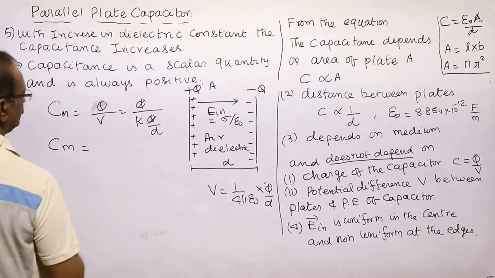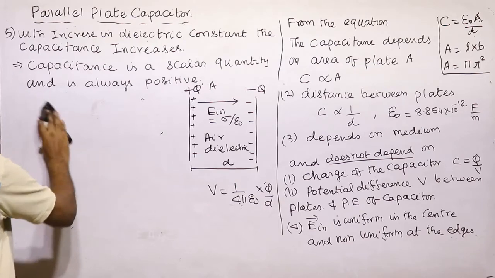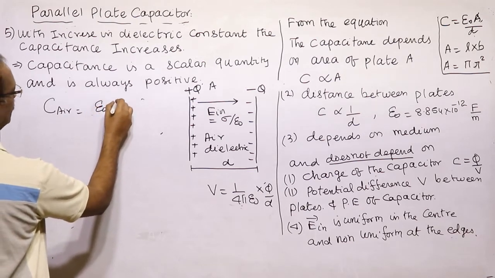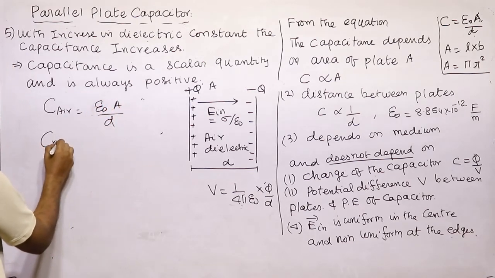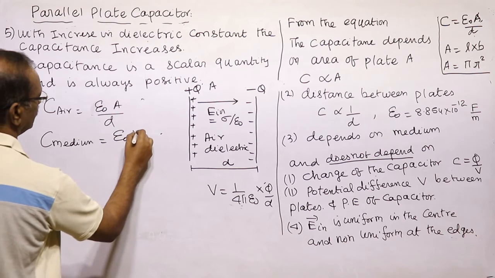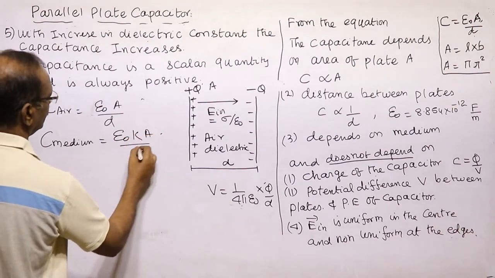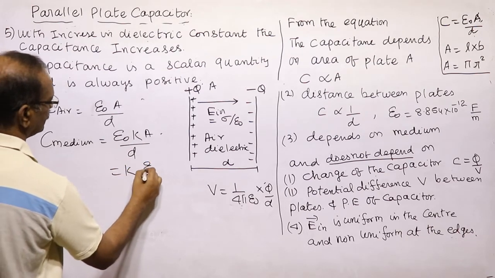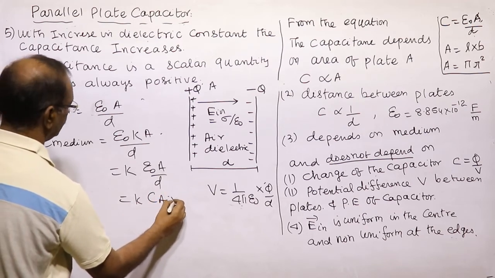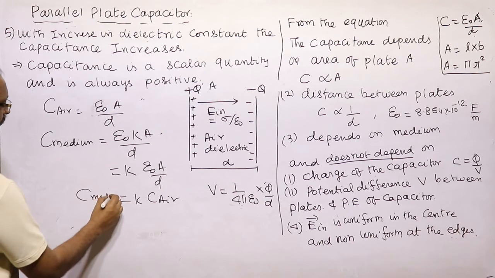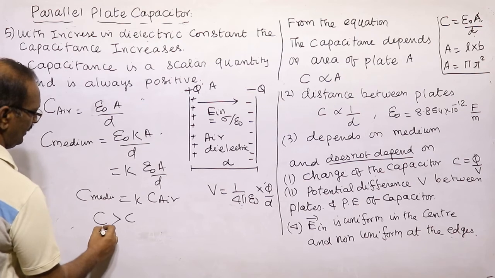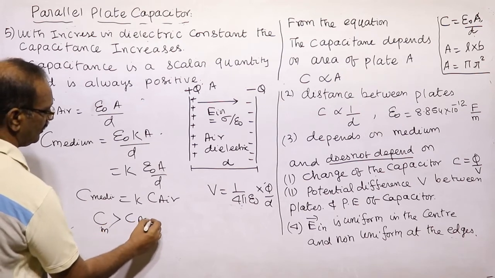So capacitance in air or vacuum is equal to epsilon naught A by D. C in the medium is equal to epsilon naught ER into A by D, or we can say K into epsilon naught A by D, which is equal to K into the capacitance in air. So C in the medium is greater than C in air or vacuum.